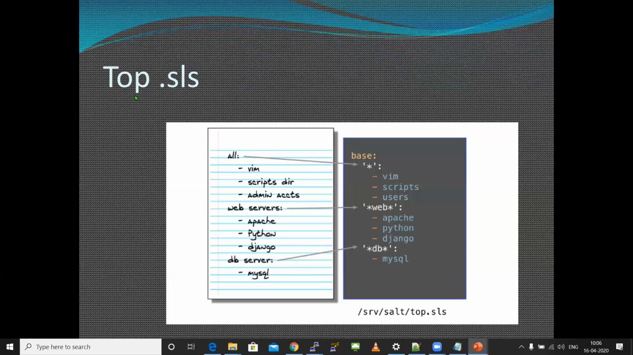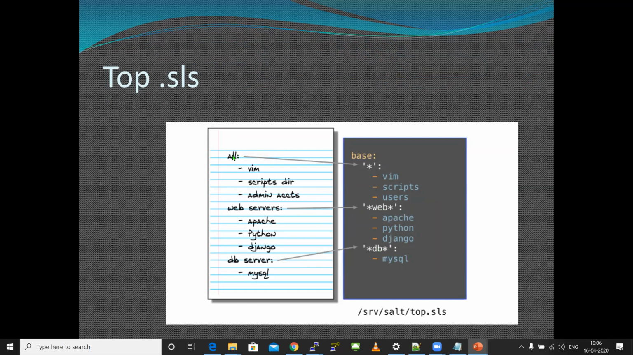because Salt will first come and check this top file. It will see what condition you have given. So only on web machines, Apache will get executed. In the same way, only on DB machines, MySQL will get executed. It will make sure that not all the SLS files are getting executed on all the machines.